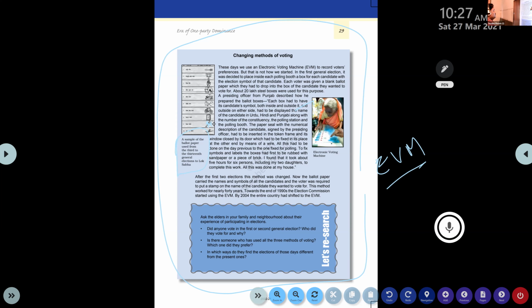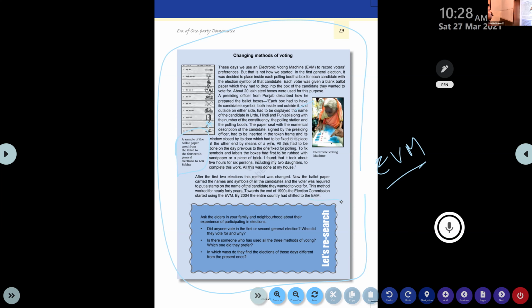Clear. After the first election, they used this method, different ballot boxes, and later they used ballot paper with the different symbols. Now the ballot paper carried the names and symbols of all candidates, and the voter was required to put a stamp on the name of the candidate they wanted to vote for. This method worked for nearly 40 years. Toward the end of the 1990s, the Election Commission started using EVM. By 2004, the entire country had shifted to EVM, electronic voting machine.